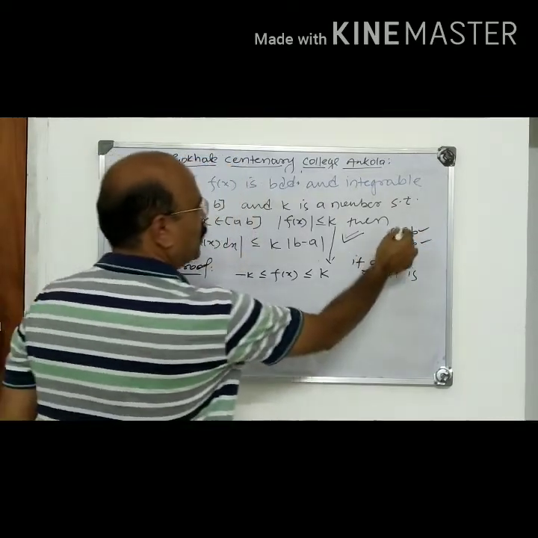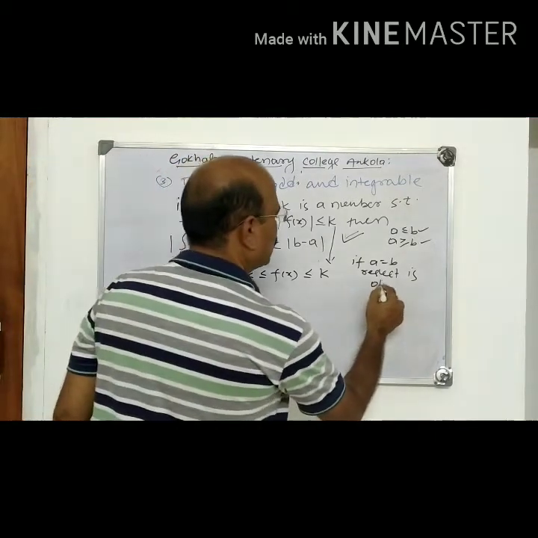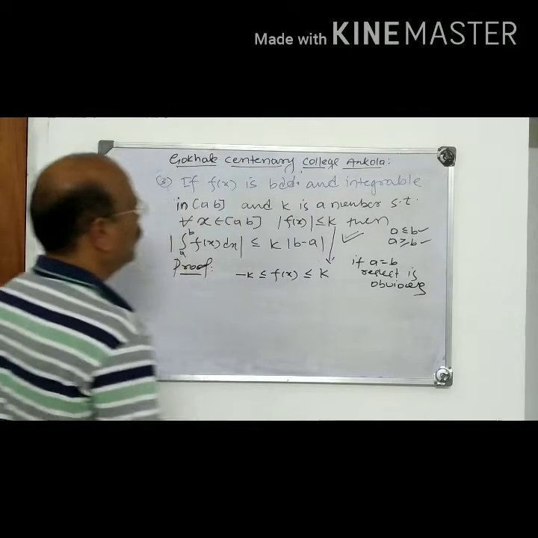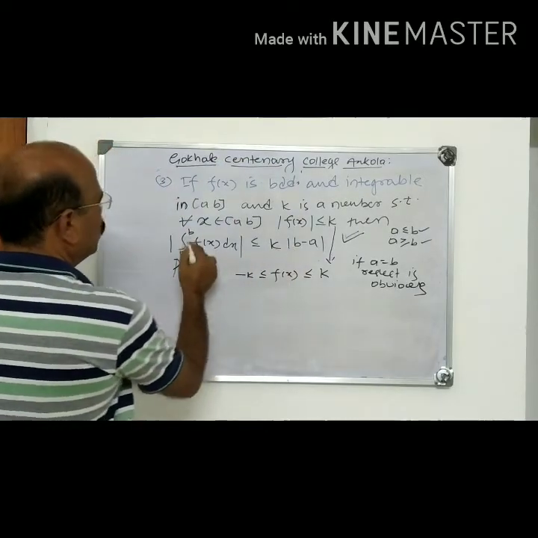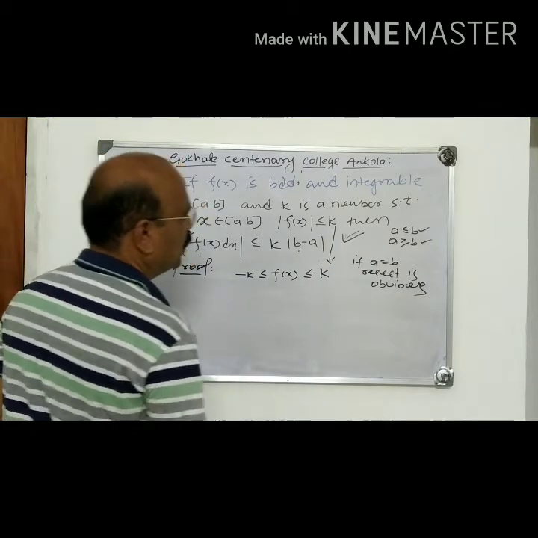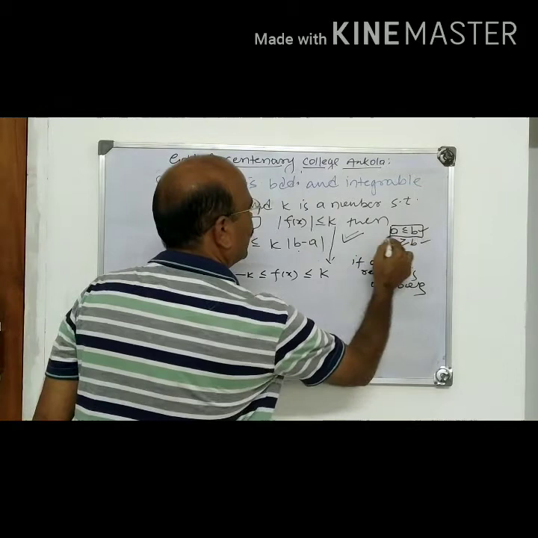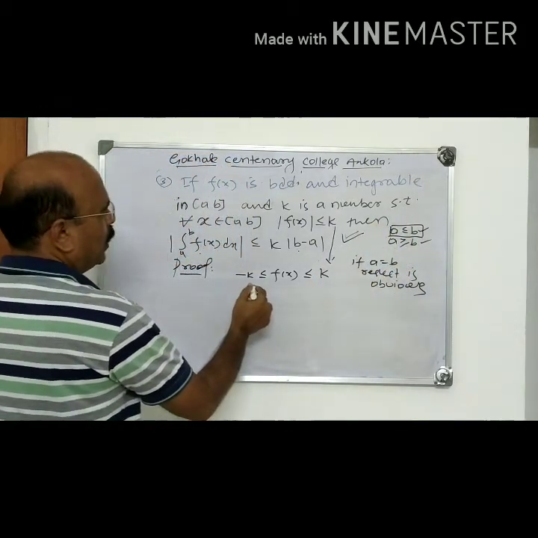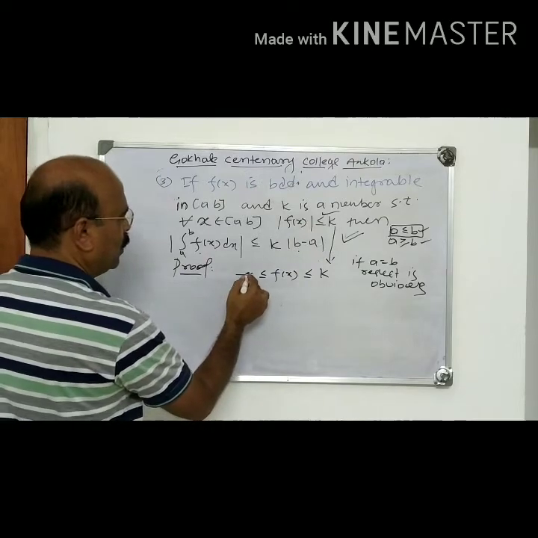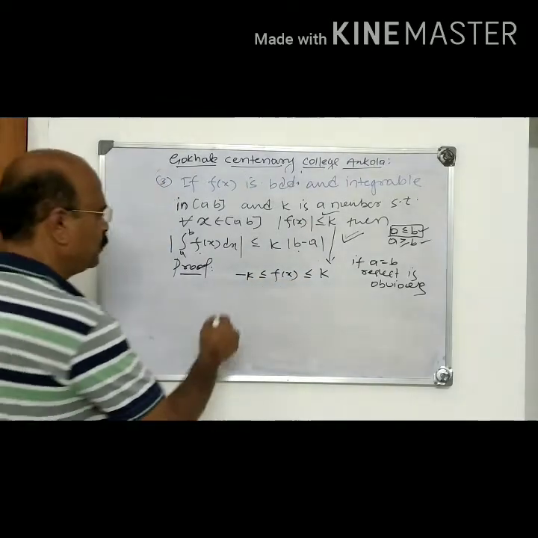If a is equal to b, the result is obvious, means it is trivial. If a is equal to b, left hand side is 0, this is also 0. Suppose a is not equal to b, first we take this case, b is greater than a. And because of this, mod fx is less than or equal to k, we have minus k less than or equal to fx less than or equal to k.